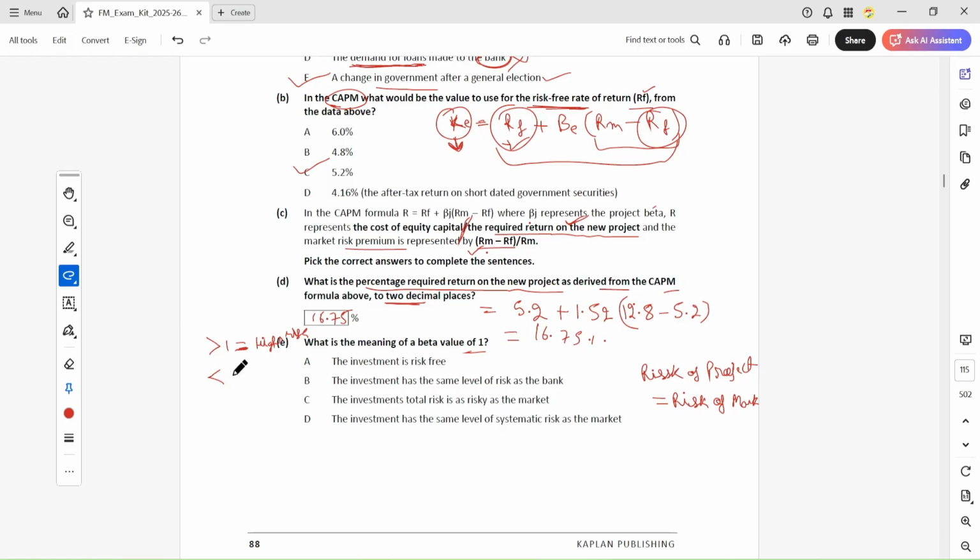Less than 1 means lower risk, and equal to 1 means the same risk.